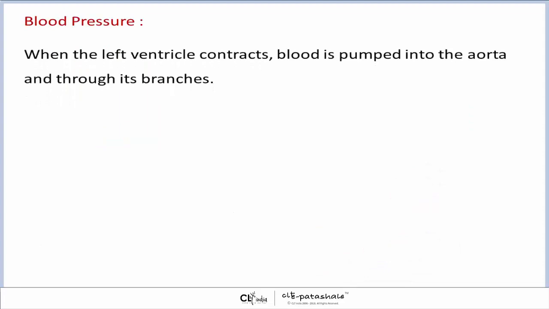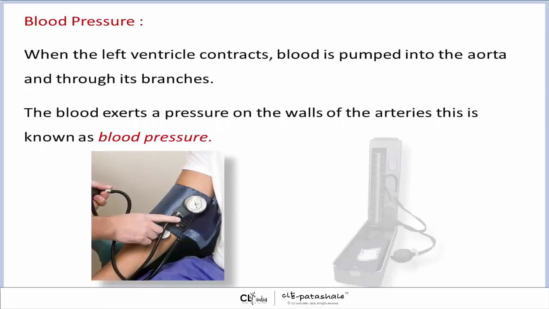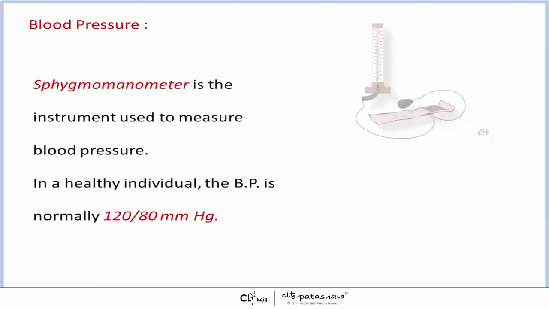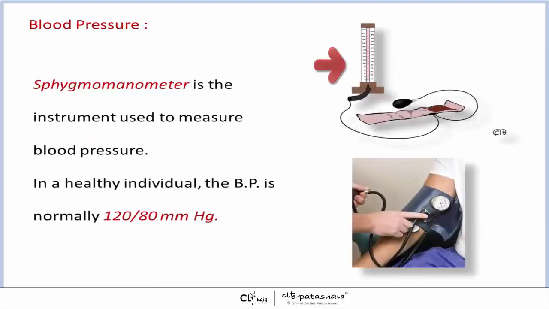Pressure. When the left ventricle contracts, blood is pumped into the aorta and through its branches. The blood exerts a pressure on the walls of the arteries. This is known as blood pressure. Sphygmomanometer is the instrument used to measure blood pressure. In a healthy individual, the BP is normally 120/80 mm of mercury, Hg.